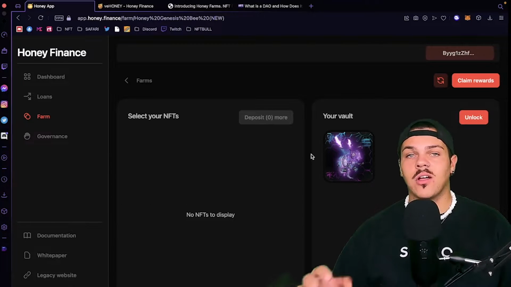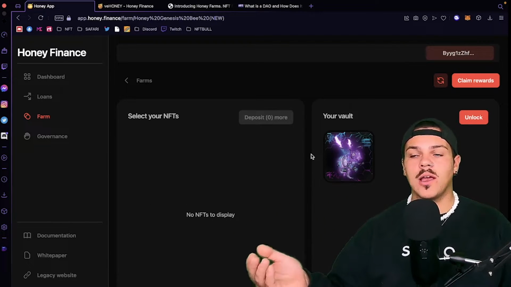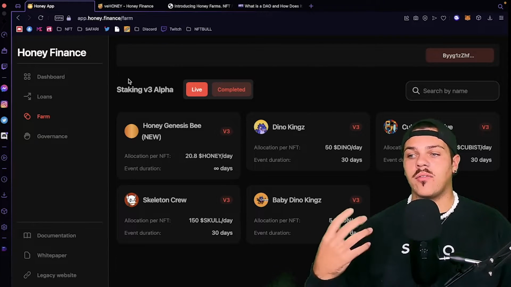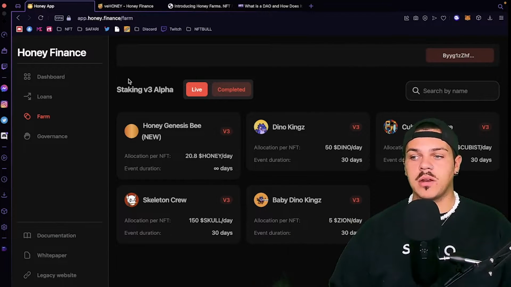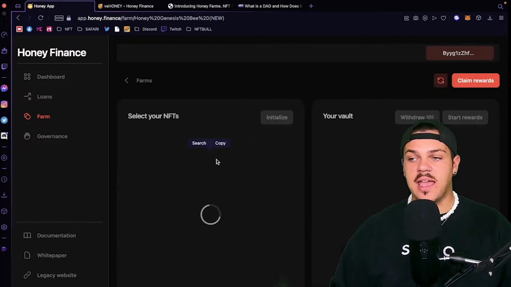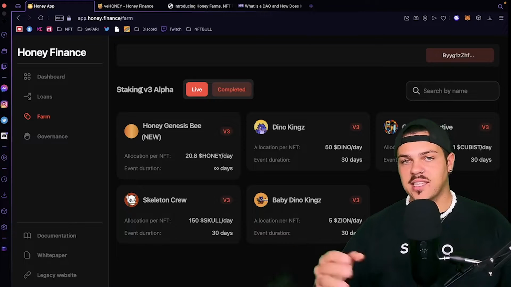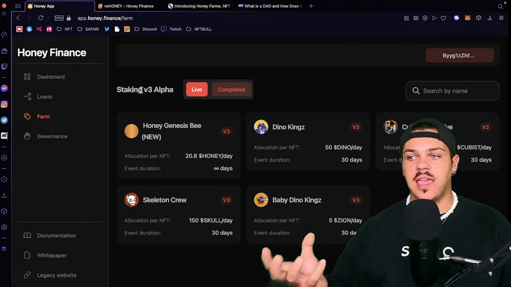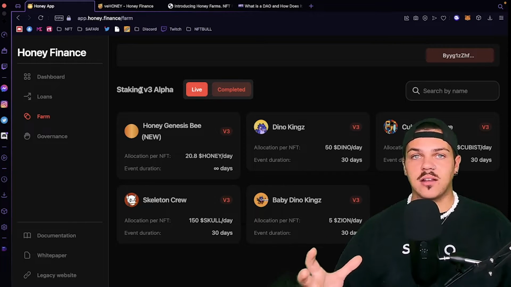I currently have it locked in their wallet, and what they do is, for me not putting it on the market and not having it in my wallet, they are holding it, but in return they're giving me 20.8 honey per day, which means with that, as I explained in the last bit, I'm allowed to convert it or lock it to gain more presence inside of their project.